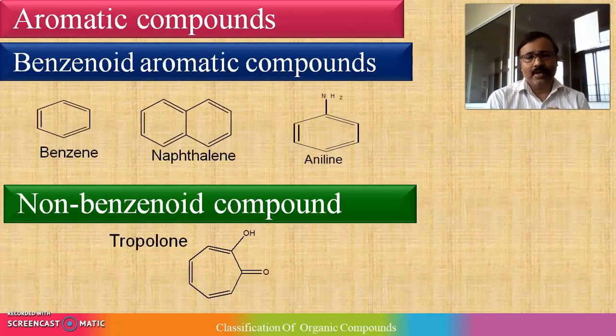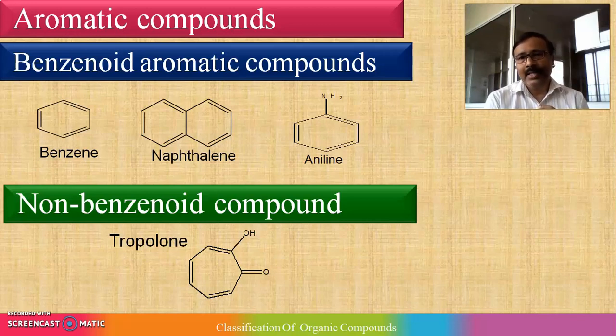This is something different. The word aroma is a Greek word which represents fragrance or smell. So it means this kind of compounds have a specific smell, so they are called aromatic compounds. Sometimes they are also called cyclic unsaturated compounds. Cyclic, no doubt, their ends are closed.